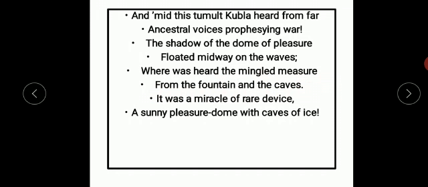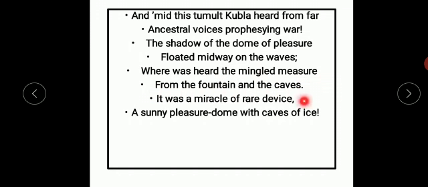Okay, because its shadow was falling midway between the fountain and the caves, and from here you could easily hear the sound of the water coming from both the fountain and the caves. So this palace was situated midway between the mighty fountain and the caves.